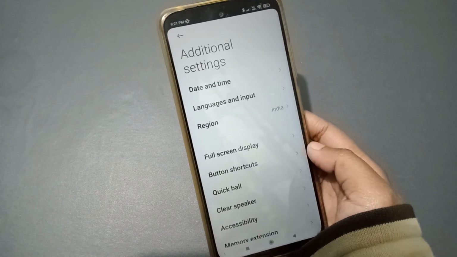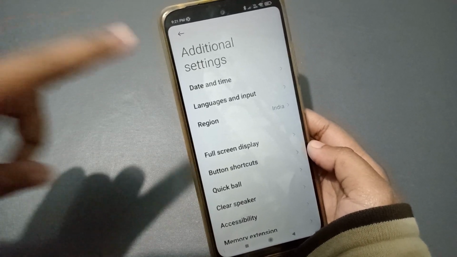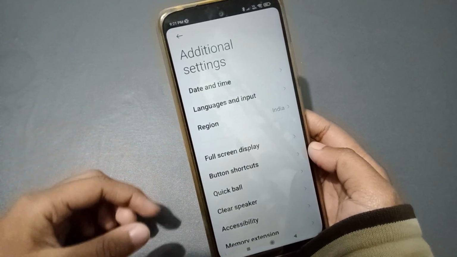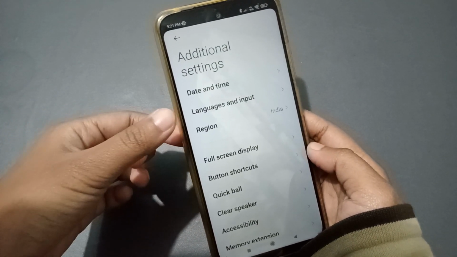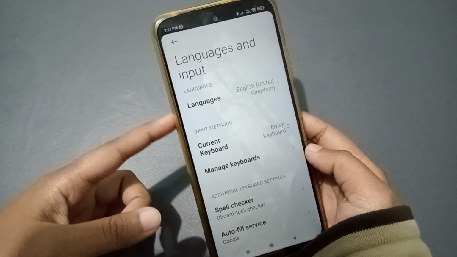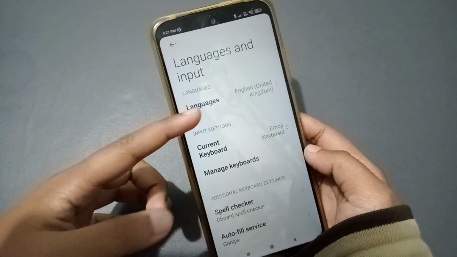Just tap on it. Inside the additional settings, you can see the first point is the date and time, second point is the languages and input. So which we need is the second point. Okay, so let's click on it. When we click on it, you can see here is the languages. Okay, so here you have to click on the languages.